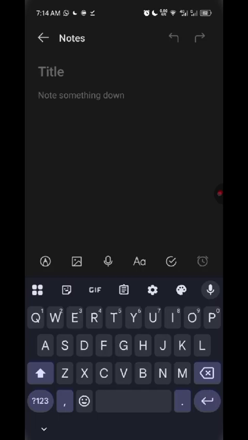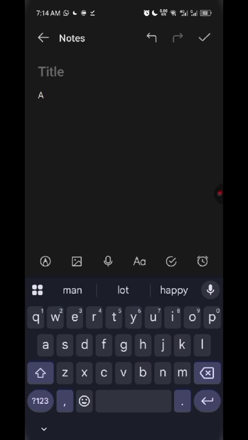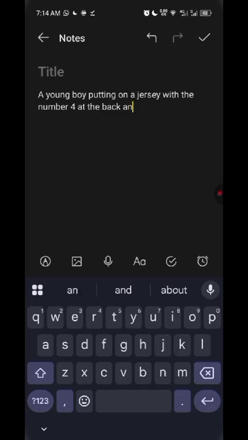What I generate now. So let's say I want to generate a young boy putting on a JC, with the number four at the back, and the name written will be Dex.